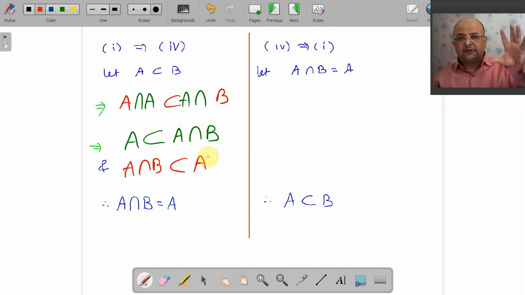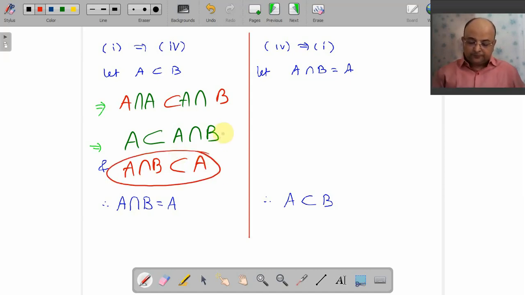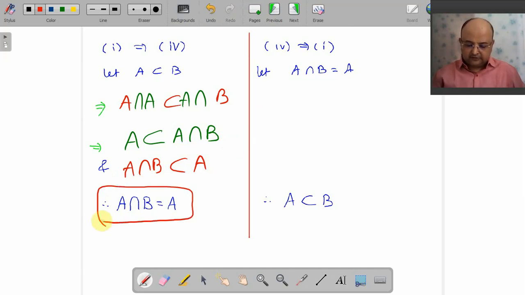Now you have to visualize. Every time I will not draw that figure: angle, rectangle, then A, then B. No, you just close your eyes and you should visualize that A intersection B is subset of A. A is subset of A union B, right? So fine, this is always true. Well, A is subset of A intersection B. A intersection B is subset of A. So they are equal. And well, converse is again damn easy.